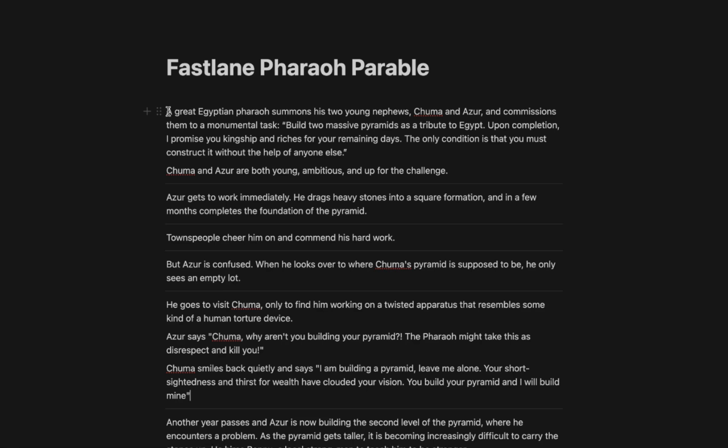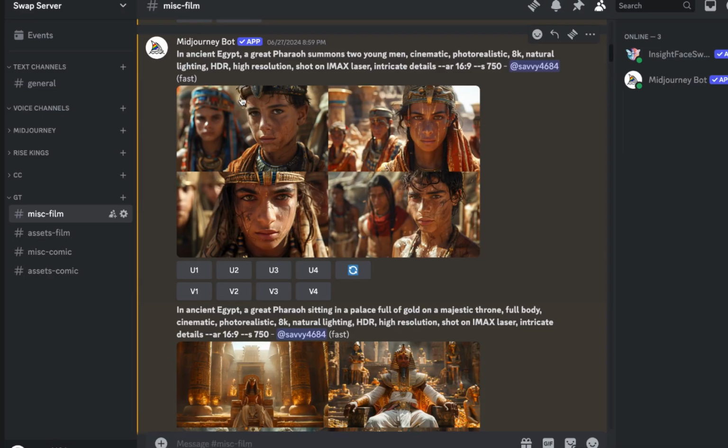So in this case, the first image would be a great Egyptian pharaoh summons his 2 young nephews, Chuma and Azur, and then tells them his task. My first prompt was, in this case, "In ancient Egypt, a great pharaoh summons 2 young men," and then I use specific terms I like to use with Midjourney, for example, cinematic, photorealistic, and so on. And I use the aspect ratio of 16:9 because it's a movie, but of course you could also just do it the reverse if you want to do shorts, for example, 9:16.